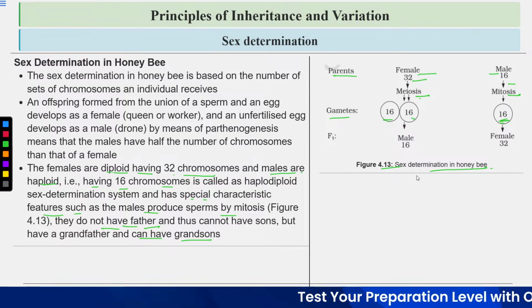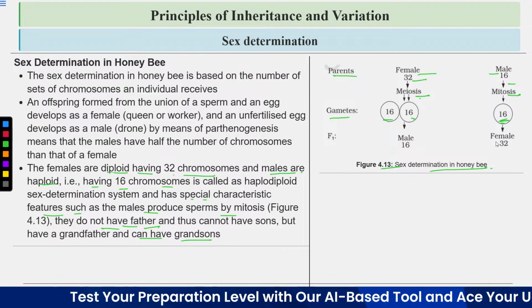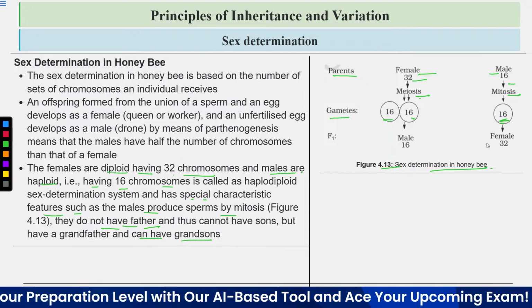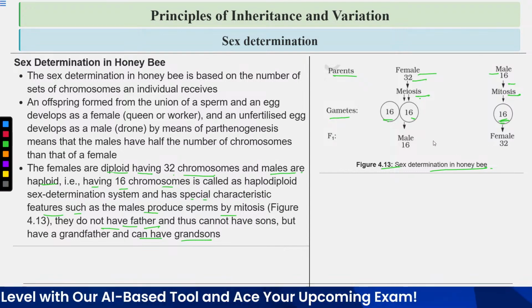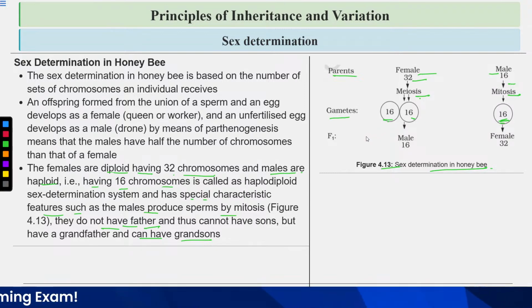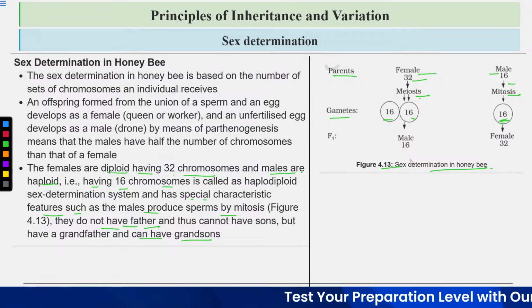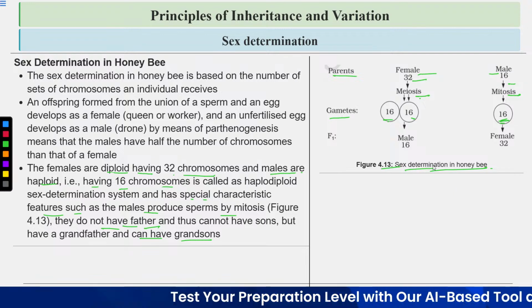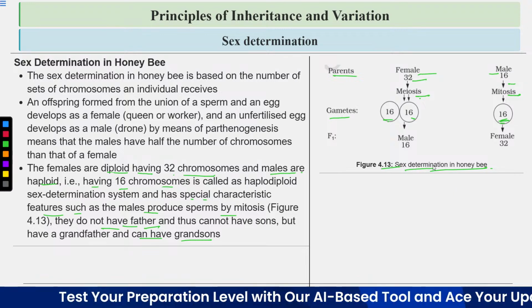Now, males develop by parthenogenesis, so males are haploid here. Females develop after fertilization. So the egg containing 16 chromosomes will fertilize with the sperm containing 16 chromosomes. So females will have 32 chromosomes. They will be diploid. So this is the haplodiploid sex determination system in the honeybees.